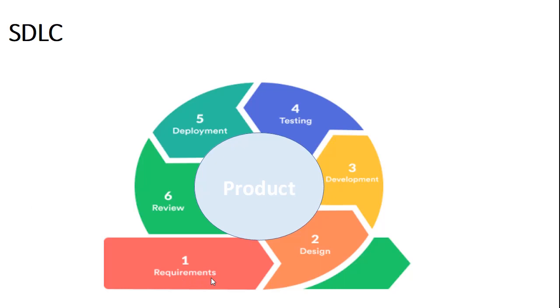Then once you have got all the requirements, like what are the different menus they need, what are the different pages they have, or what are the different images they would like to include, okay, you are good on requirements. Your next step would be design. You have got all the requirements, so now you need to design your product. This is not the actual development, it is just a design phase, remember. It means, okay, I got these four images and four menus, and I will build this website in this way. You and your architect, or your architect from onshore, or your manager, set up a call or a meeting to finalize the design of your project.